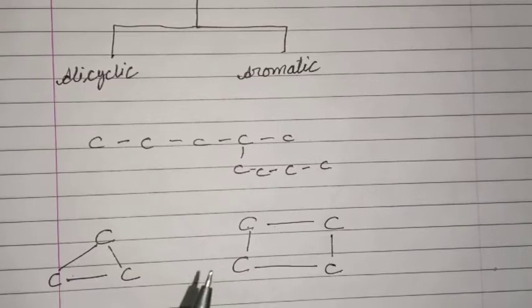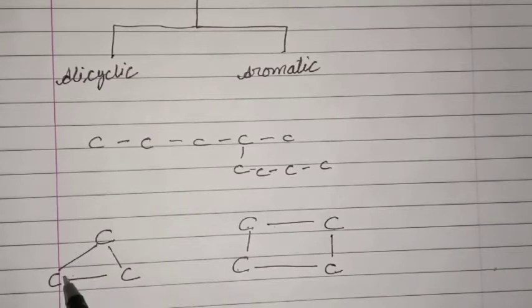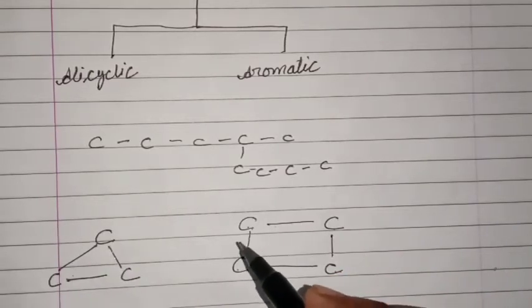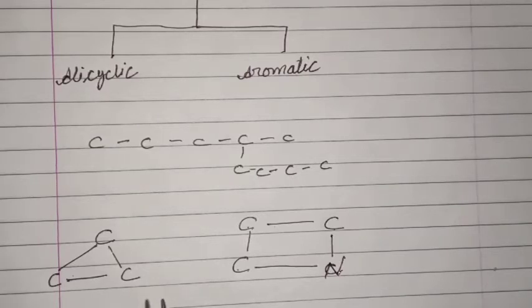Then next is homocyclic or heterocyclic. If all the constituent elements present at the corners or edges of this structure are the same, then it is referred to as a homocyclic compound. If some of the atoms have changed from carbon to nitrogen, something like that, then it is called a heterocyclic compound. This is about homocyclic and heterocyclic.